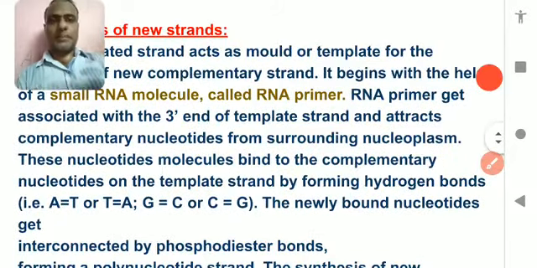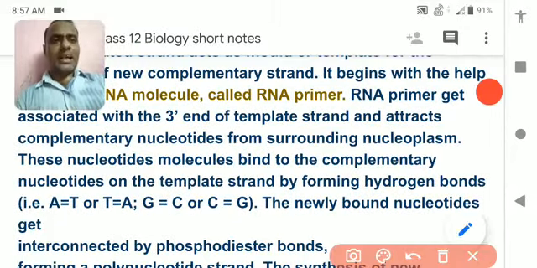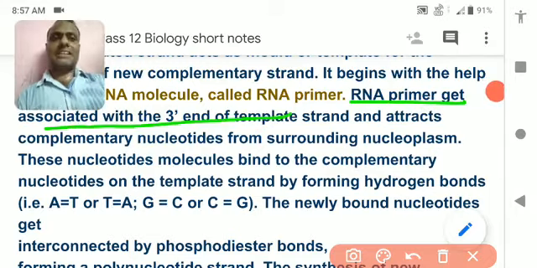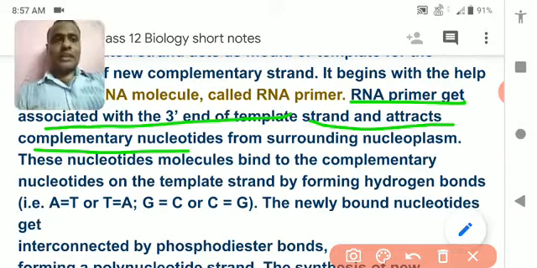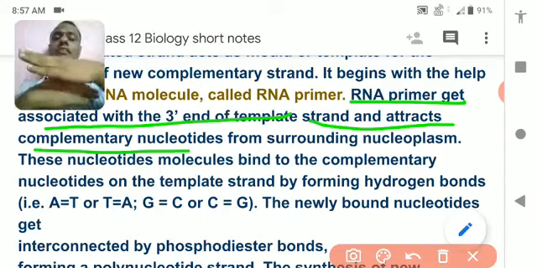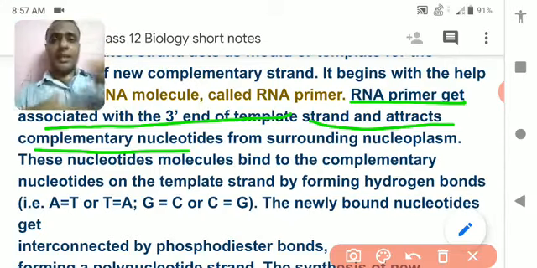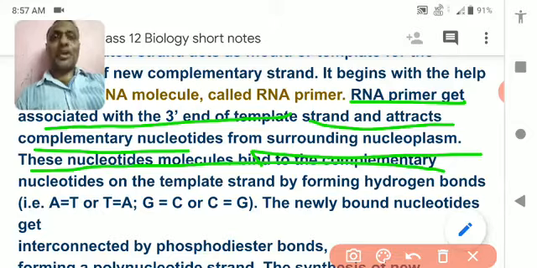Okay, I will explain more about that. So the RNA primer gets associated with the 3' end of the template and attracts the complementary nucleotides so that a new strand of DNA forms. So nucleotides are attracted from the surrounding nucleoplasm or cytoplasm. All nucleotides are present in the cytoplasm or nucleoplasm, and they are attracted and carried to make a new strand of DNA on the template.